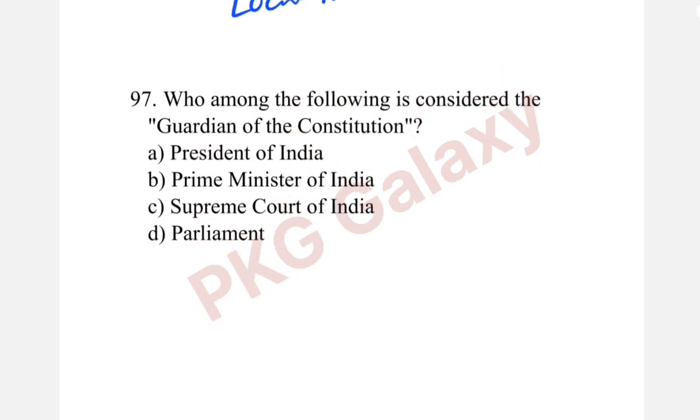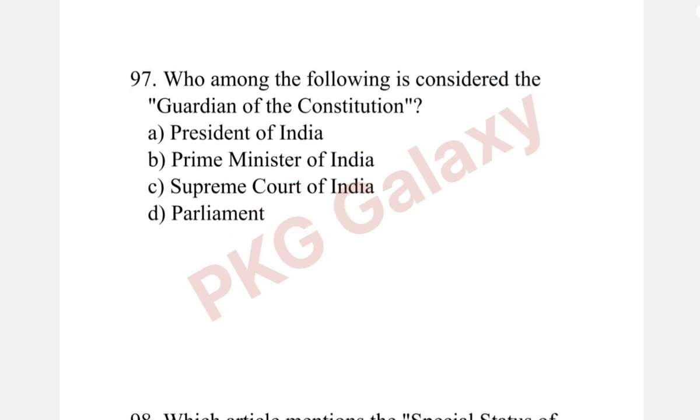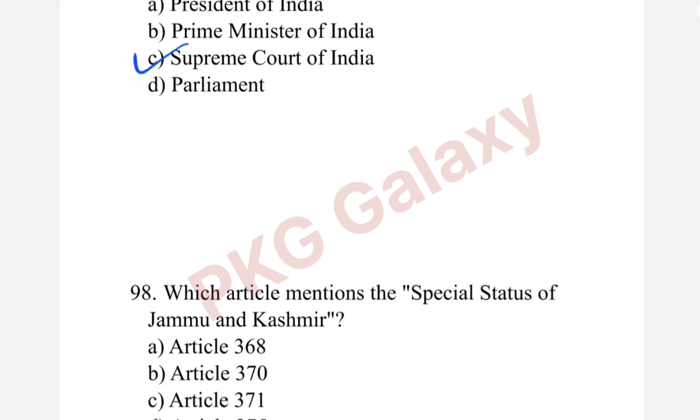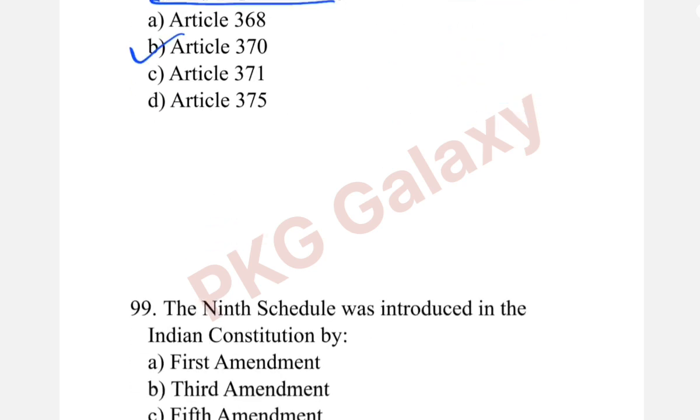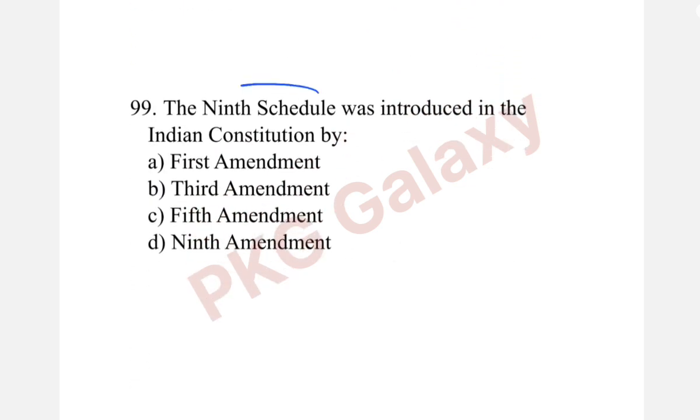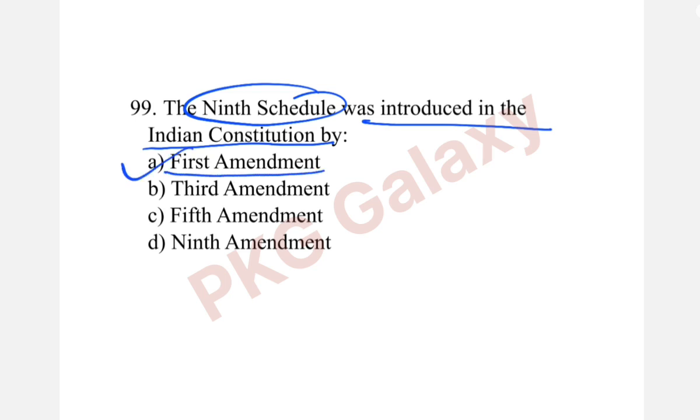Next question. Who among the following is considered the guardian of the Constitution? The correct answer is option C, Supreme Court of India. Next question. Which article mentions the special status of Jammu and Kashmir? The correct answer is option B, Article 370. Next question. The 9th schedule was introduced in the Indian Constitution by? The correct answer is option A, First Amendment.